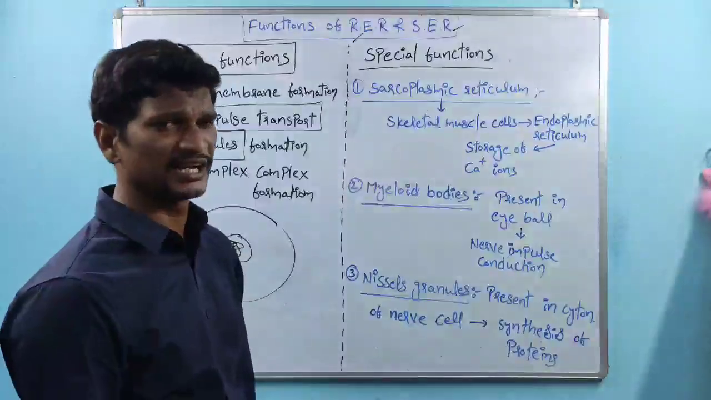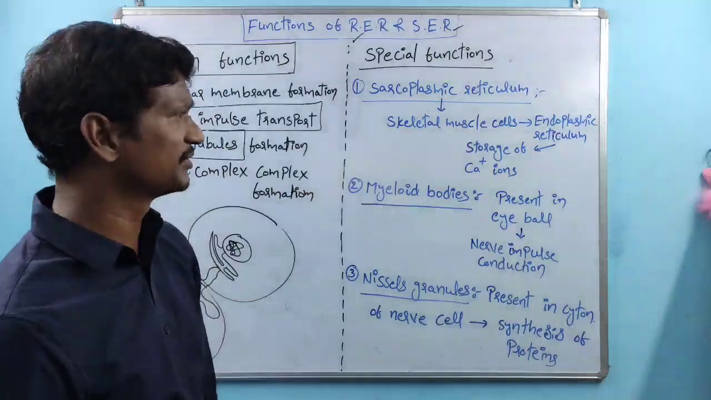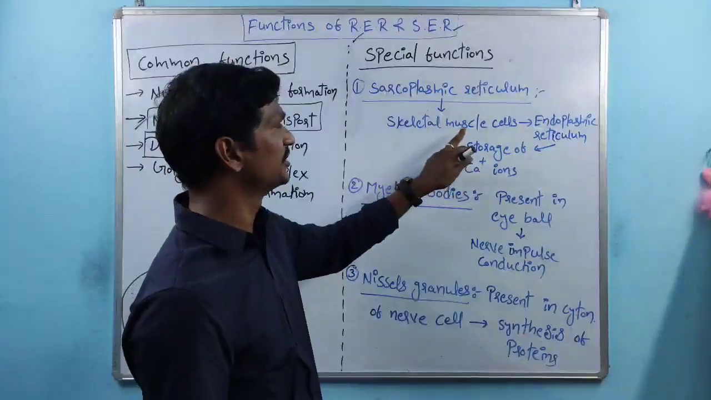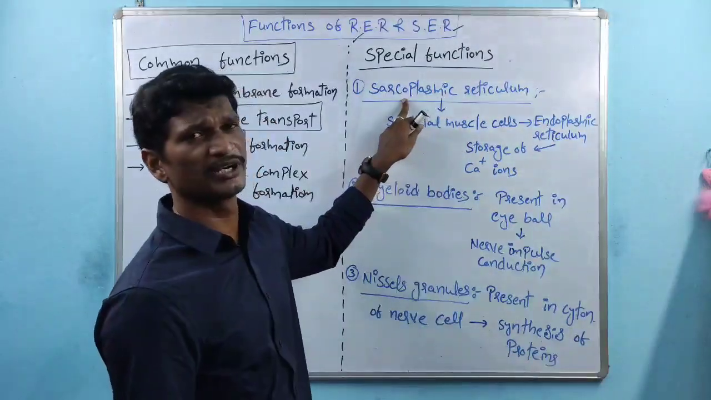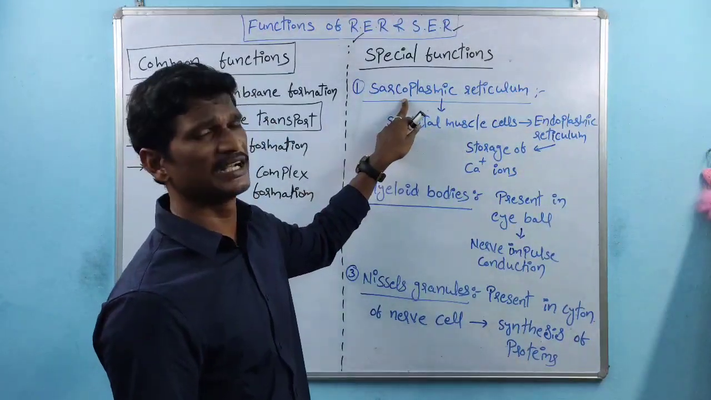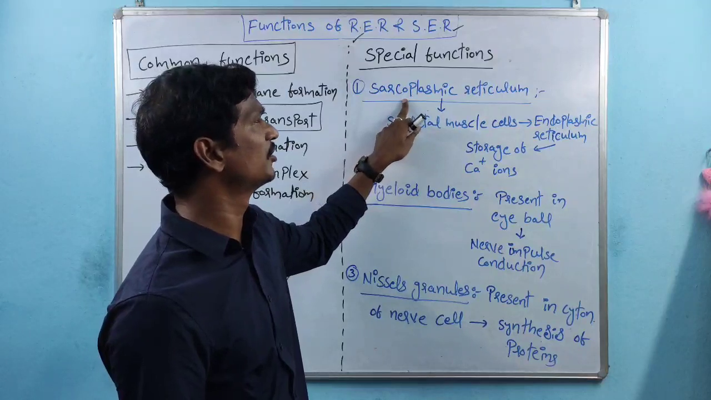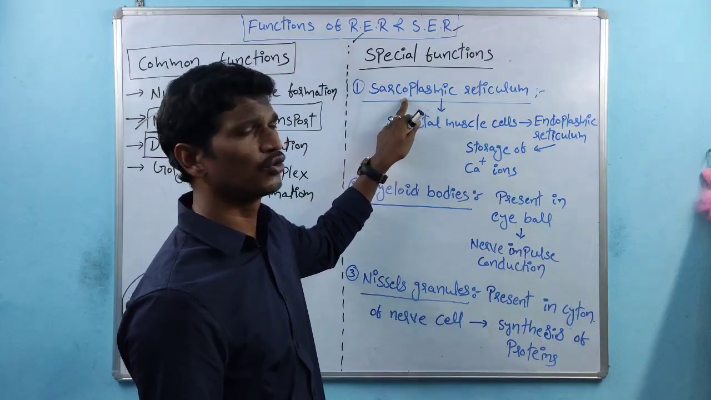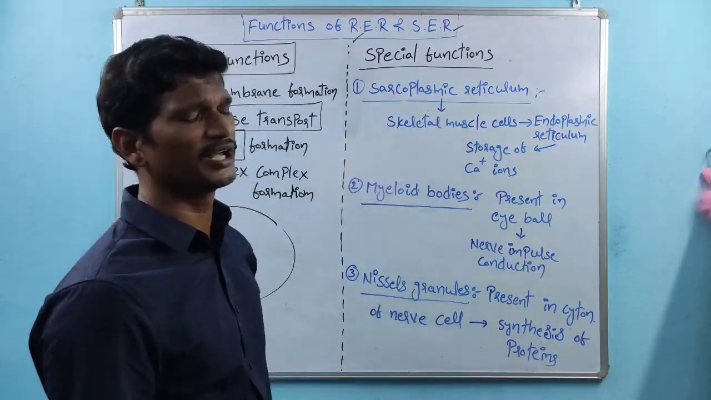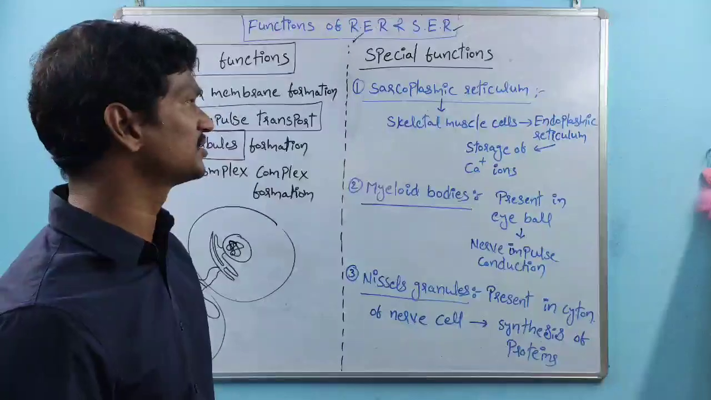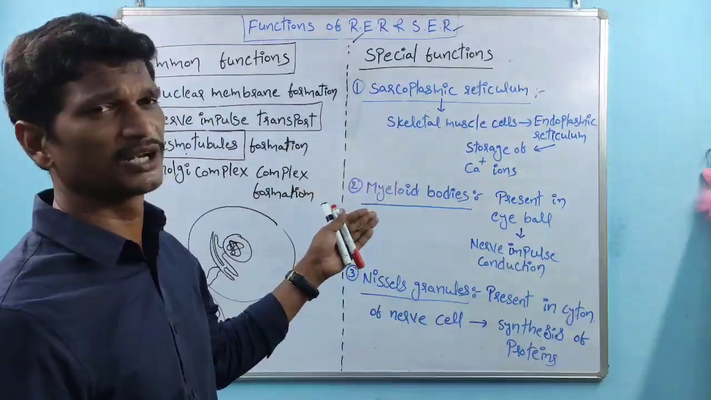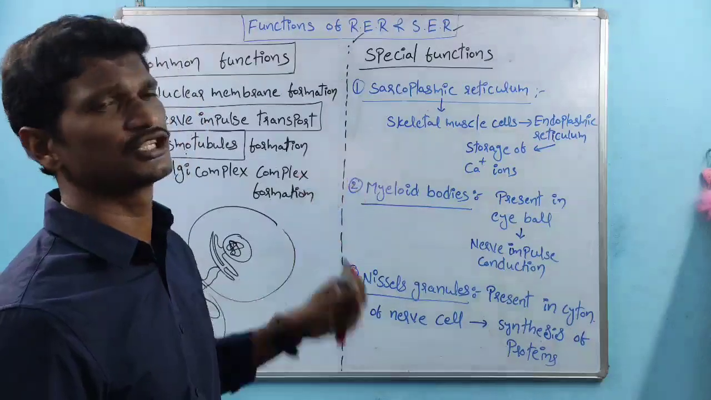So the skeletal muscle cells contain endoplasmic reticulum, which is called the sarcoplasmic reticulum. Why is this called the sarcoplasmic reticulum? Because the sarcoplasmic reticulum is involved in the storage of calcium ions.